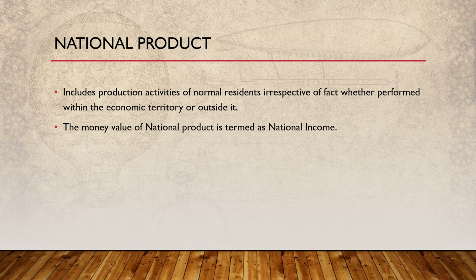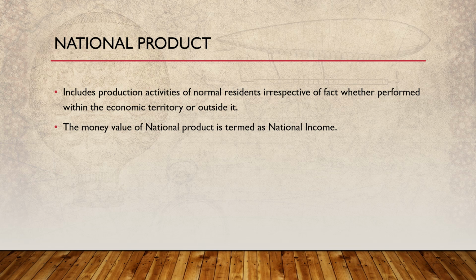Now we have the concept of national product. National product and domestic product are two different concepts which must be clear. National product includes production activities of normal residents, irrespective of whether performed within the economic territory or outside it. So if I am a normal resident of this country, whether I am earning over here or outside the boundaries of this country, that will be called national product.